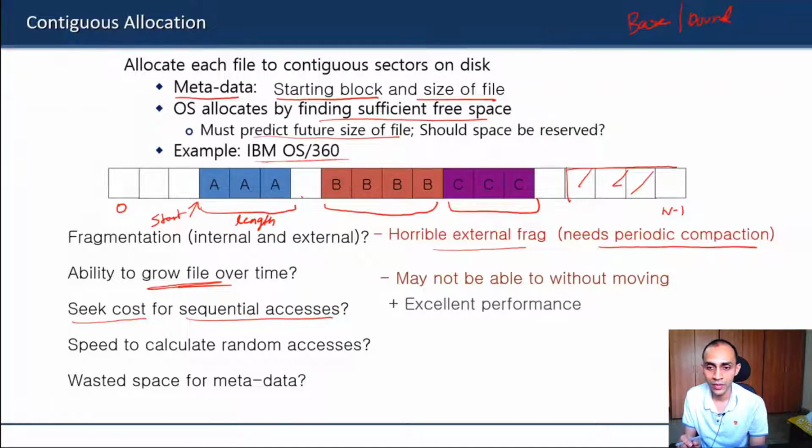A smaller block size will reduce internal fragmentation, but internal fragmentation will still be there, as you have identified, Hardik, because the disk also has a minimum unit. If you have to read anything from disk, it will not read just 1 byte, unlike memory, which is byte addressable. Disk is minimally sector addressable, so you need to read at least 1 sector, and reading 1 sector and reading 4 sectors is almost the same.